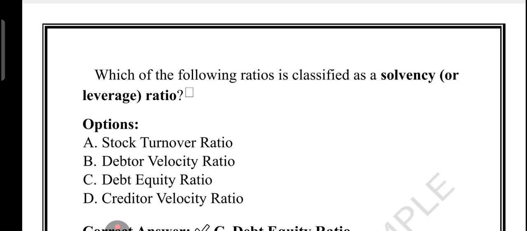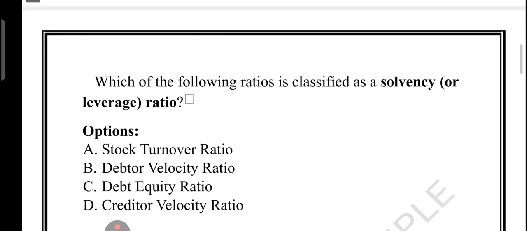Right, it shows the financial health of the company in the long run. Remember, because the name itself says long-term loan, obviously it shows the financial health of a business in the long term. In the long term, if you look at the debt equity ratio, that is the correct answer here. So what is the definition of the debt equity ratio? What is the formula? In the numerator we write the total borrowed funds. In the denominator we write the equity, which means owner investment. So that is our leverage ratio. That is the solvency ratio.